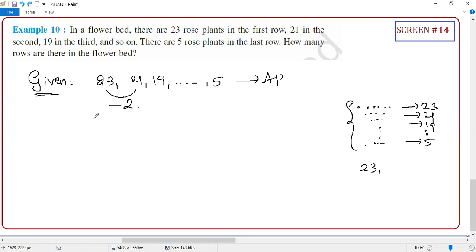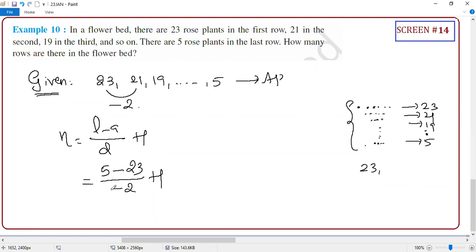Now all we need to know is how many rows, which means the number of terms in the sequence, which is L minus A by D plus 1. L equals 5, minus A is 23, by minus 2, plus 1. So 5 minus 23 is minus 18, minus 18 by minus 2 plus 1. So 9 plus 1, 10.